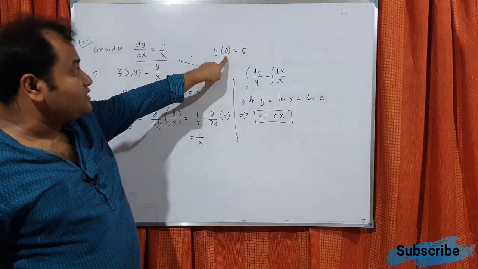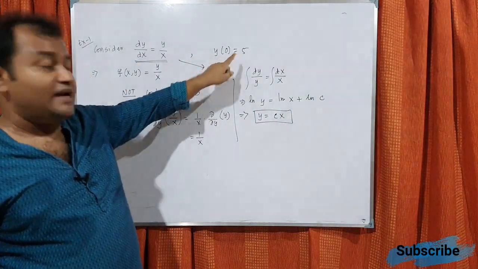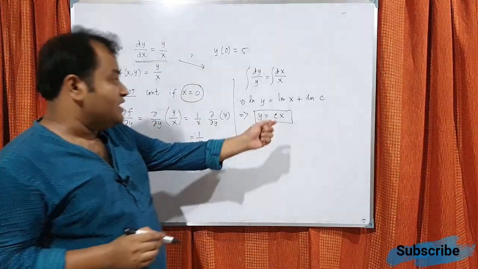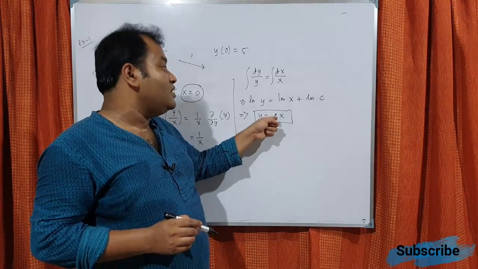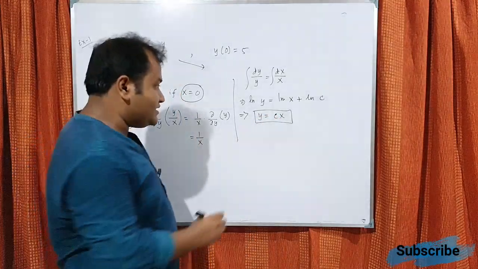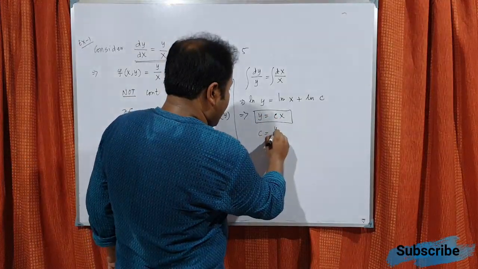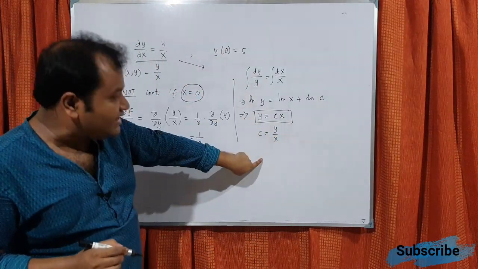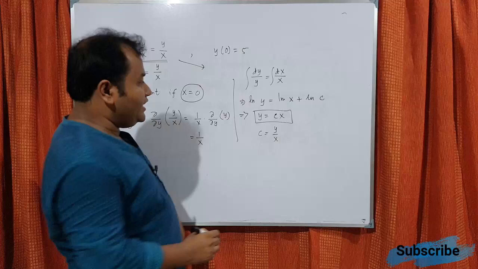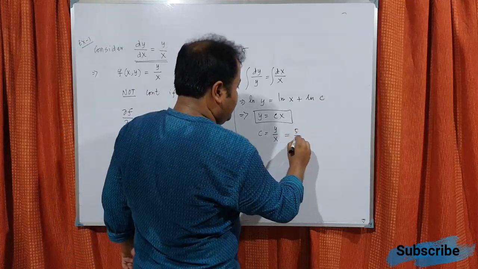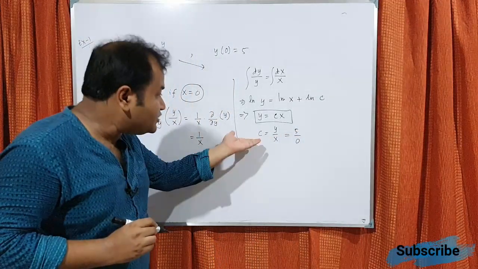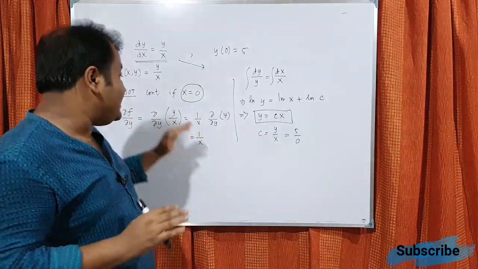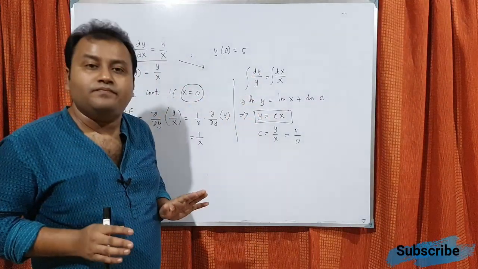Now if y of 0 equals 5, that is, if x value is 0. The problem is when x value is 0. See, if x value is 0, we can't get any c value. What is c? c is y over x. So when we put the condition here, it will become 5 by 0. That means we can't get any c value, so we will not get any unique solution for this problem.